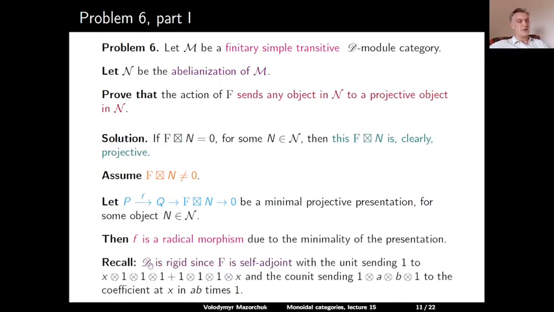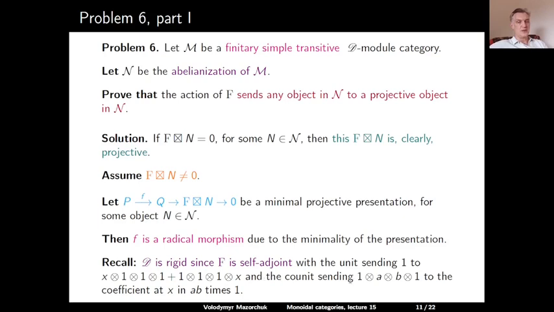Recall that our category curly D is rigid because F is a self-adjoint object. So we have the identity object, which is always self-adjoint, but the object F is also self-adjoint because we have the unit map, which sends 1 in the regular bimodule to x tensor 1 tensor 1 tensor 1 plus 1 tensor 1 tensor 1 tensor x.